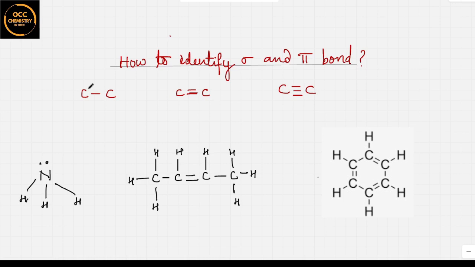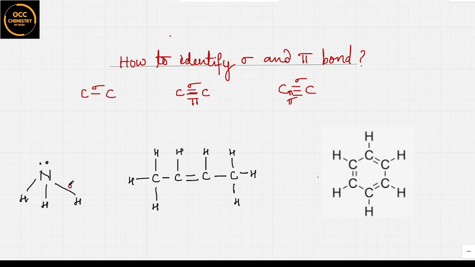If two atoms, carbon or any two atoms, have a single bond, then it is sigma. If any two atoms have a double bond, the first one is sigma and the second one is pi. If any two atoms have three bonds, or a triple bond, the first will be sigma and the other two will be pi. Based on this concept, let's start assigning the sigma and pi to the given examples.